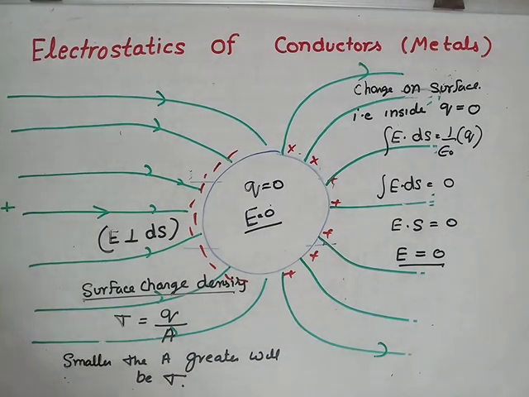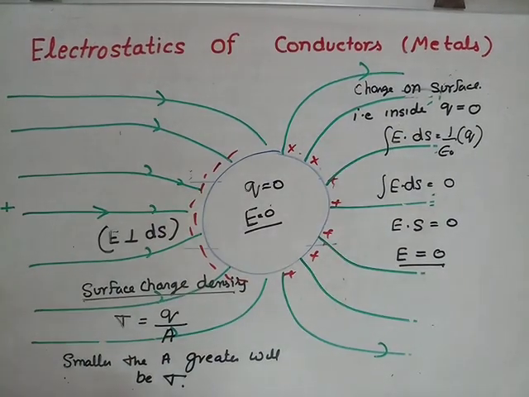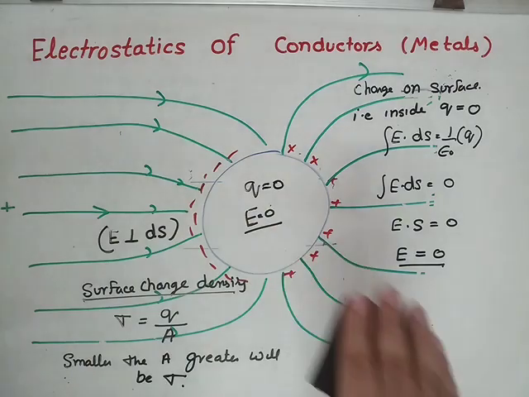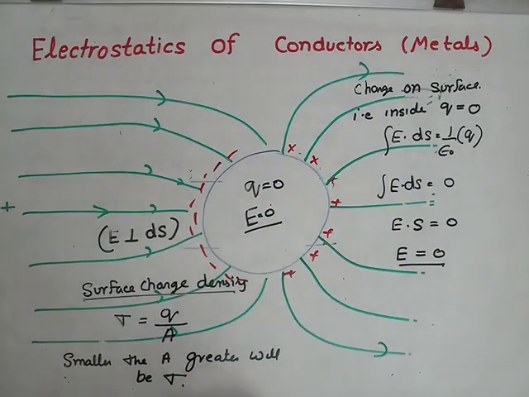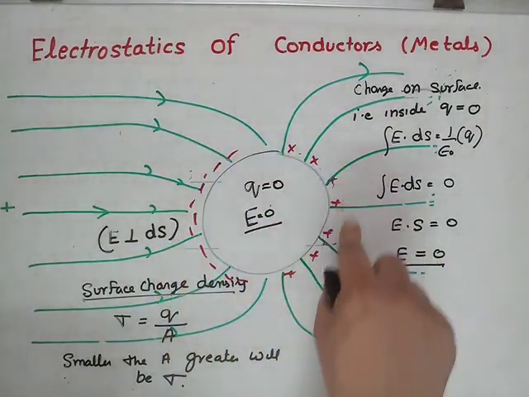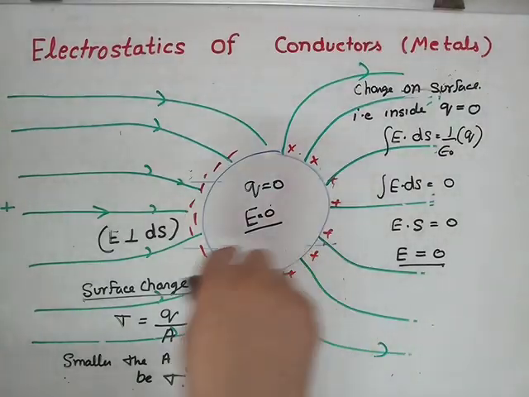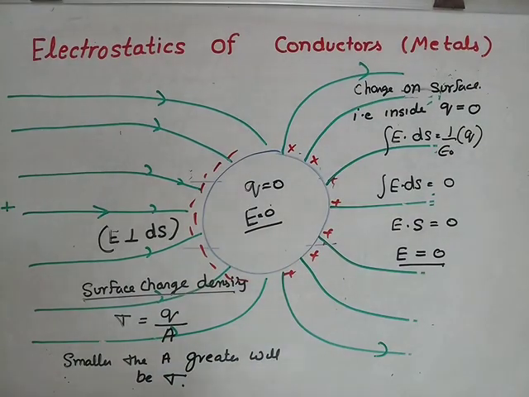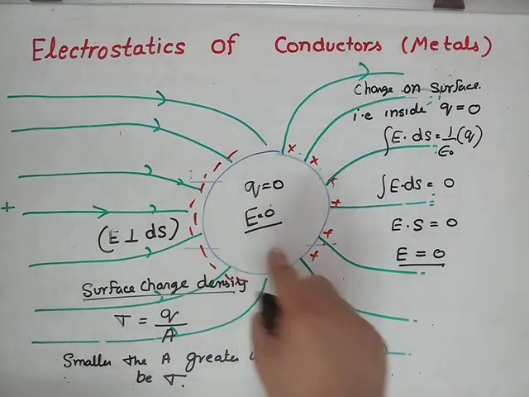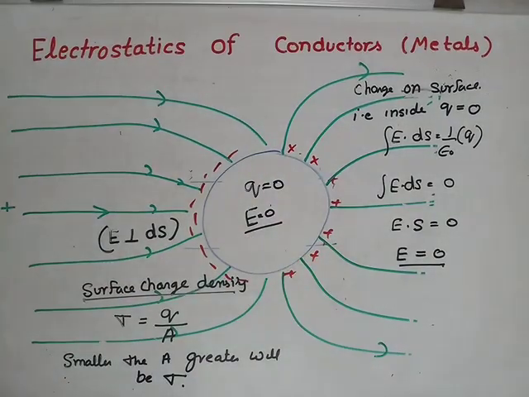And one more point we discuss: suppose the shape of the body is not uniform. What we have concluded till now: charge resided on the surface, that is, inside the body net charge is 0. Second, if charge inside the body is 0, electric field inside the conducting body is 0.